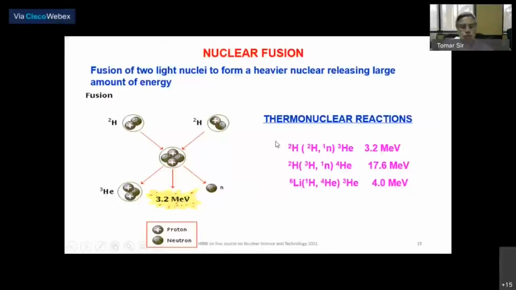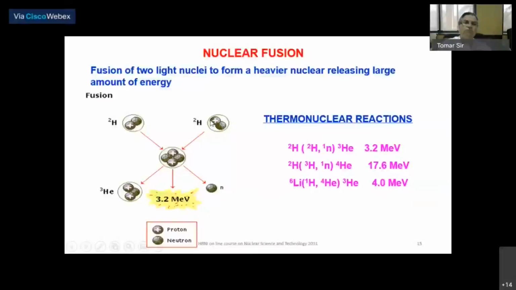Now, in the next few slides, I will try to explain nuclear fusion. Nuclear fusion is like two charged nuclei undergoing fission in reverse. In terms of mechanism, there is nothing special: just two charged particles coming together and forming a compound nucleus. Fusion of two light nuclei forms a heavier nucleus, releasing a large amount of energy, like deuterium plus deuterium forming helium-4, which is excited enough to emit helium-3 plus a neutron. In this process, 3.2 MeV energy is released.